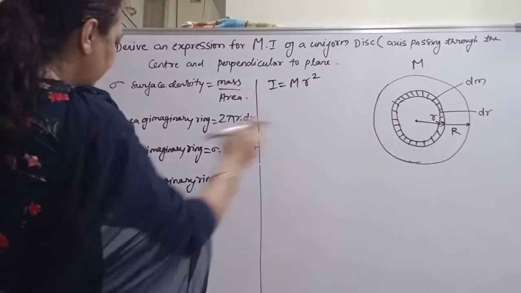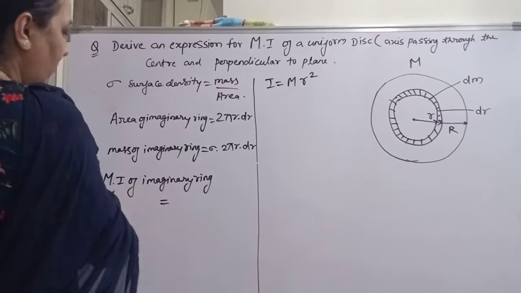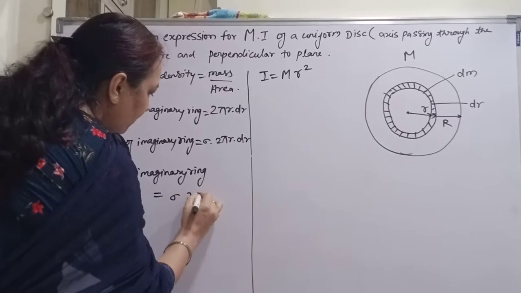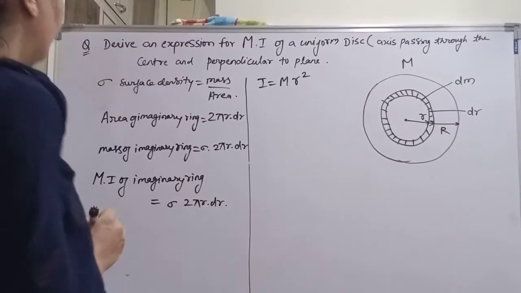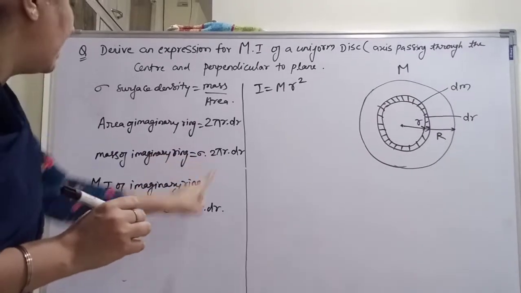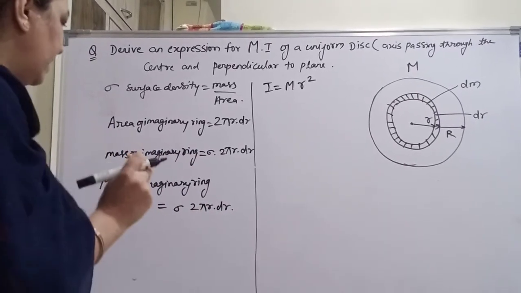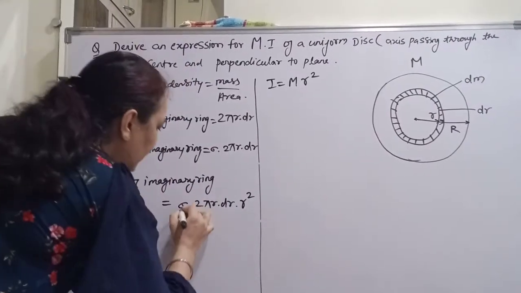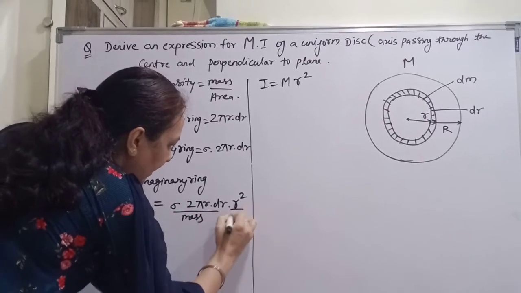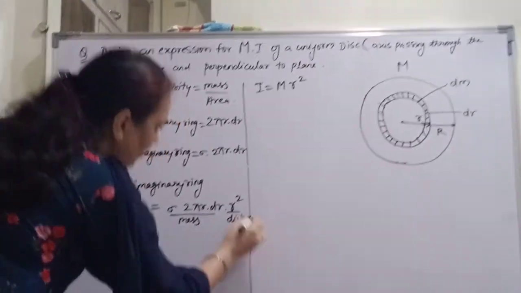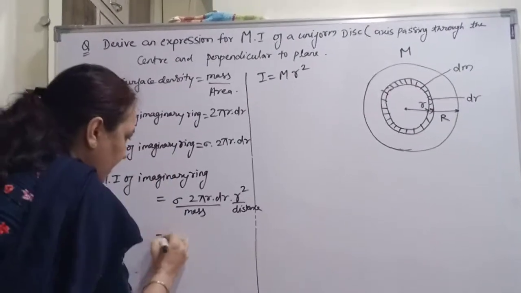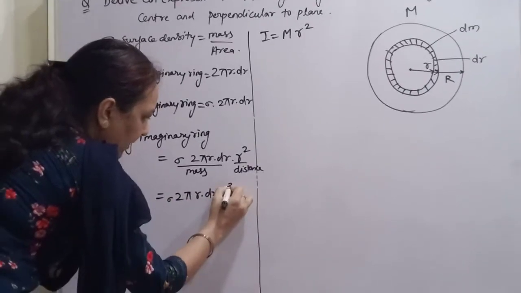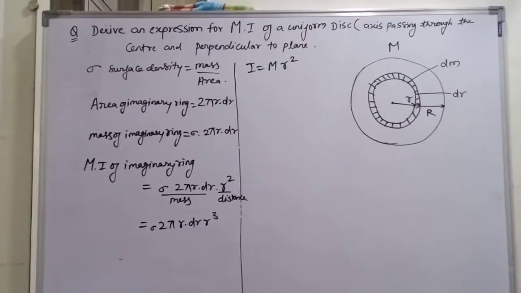Now by using this formula, we get the moment of inertia of the imaginary ring: the mass, sigma 2 pi r into dr, into r square. This is the mass and this is the distance. Now this will become 2 pi r into dr sigma r cube. This is the moment of inertia of the imaginary ring.